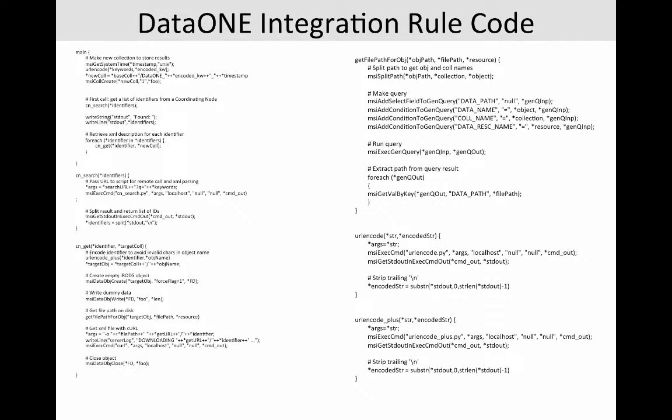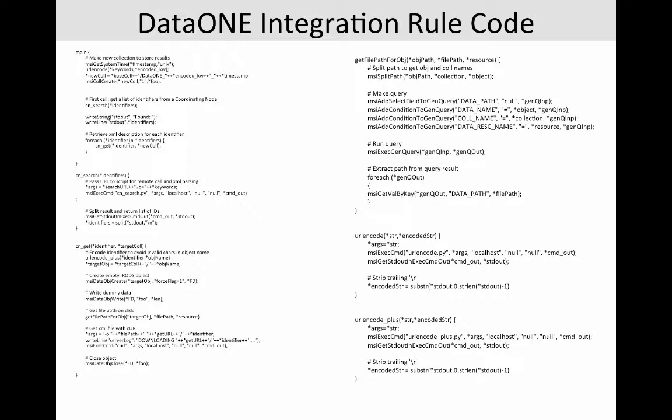The main routine uses two input parameters, star keywords, which is a set of keywords describing the data sets, and star base coll, which is the collection in which a result subcollection will be made. The rule makes a collection for housing the files that will be retrieved from DataONE. The name is created from an input value, star base coll, appended by star DataONE, the keywords, and a timestamp. A function cnSearch is called to retrieve a list of identifiers from a DataONE coordinating node. For each returned identifier, an XML file is retrieved.